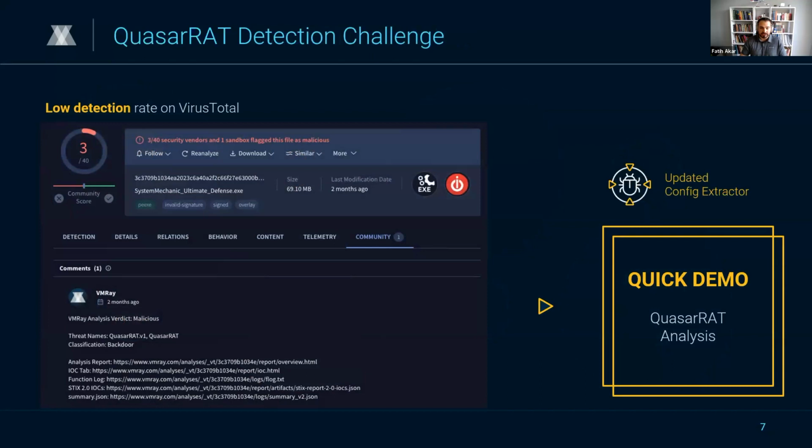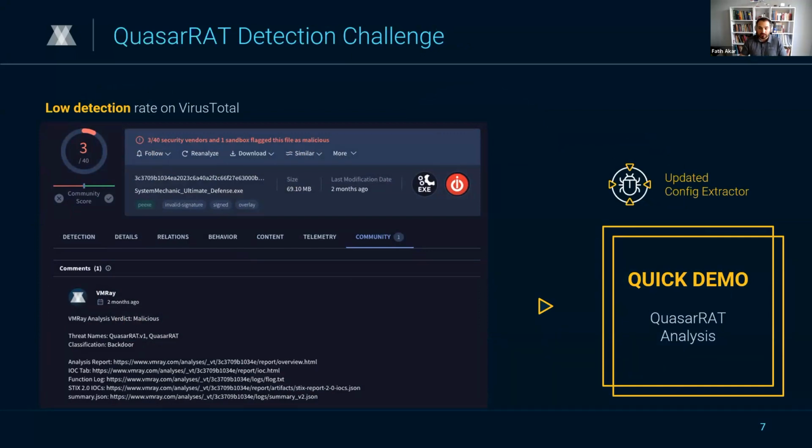As we can see, QuasarRAT continues to present detection challenges. Despite being a well-known threat that everybody's using, QuasarRAT still has a low detection rate on MyRestore. Only 3 out of 40 security vendors flag this file as malicious, and this shows how effectively it evades detection and how important the evasion is. However, VMRay was able to put the correct verdict on and catch all of the evasion behavior that the sample is trying to execute.